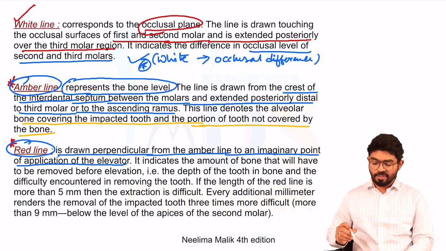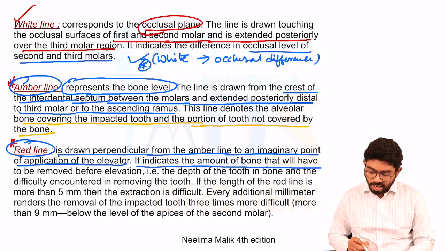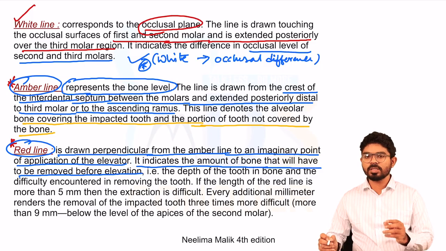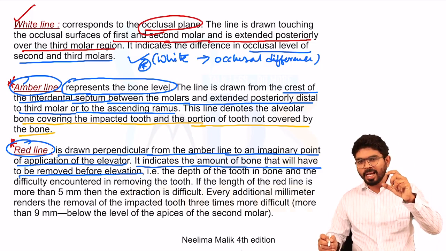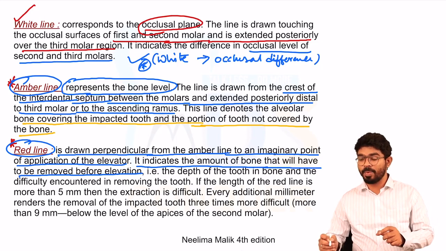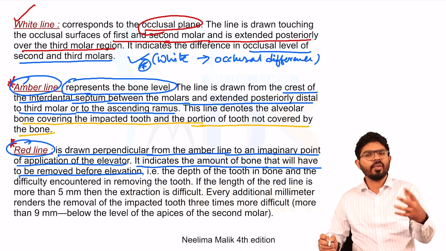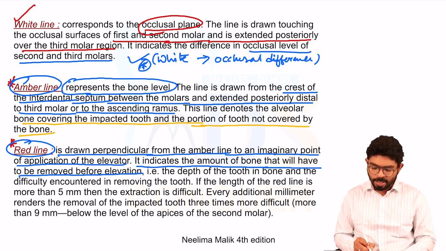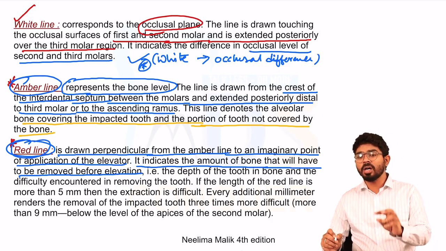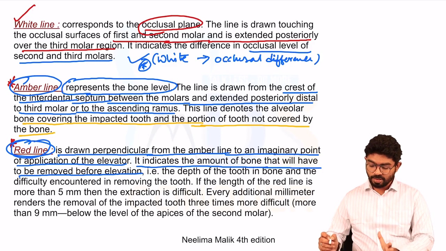The red line gives information about the amount of bone that has to be removed before elevation. When you apply the elevator, at that point you should not have any bone, right? So all the bone has to be removed. So what is the red line's purpose? The red line gives information on how much bone is to be removed before you apply the elevator.